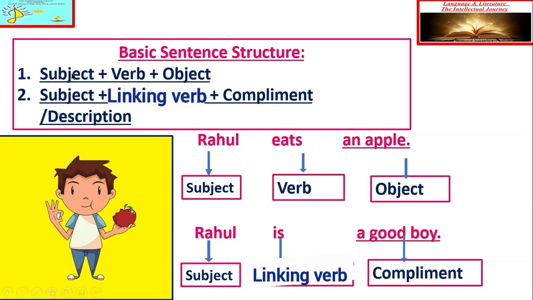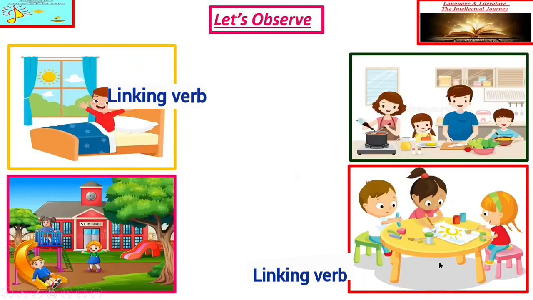And here we need to understand one more thing, that Rahul is a noun and apple is also a noun. So you can understand nouns are basically used in the sentence structure either in the place of subject or in the place of object. Here you can also see Rahul we have used in the place of subject and boy we have used in the place of complement. So let's start with these four pictures.